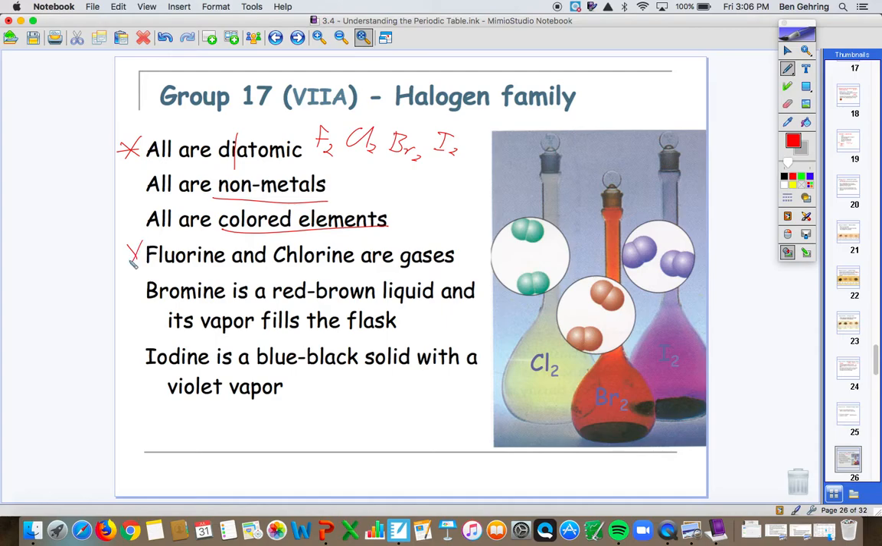Fluorine and chlorine are gases. Bromine is a liquid at room temperature. And iodine is actually a solid at room temperature. So this is kind of unique. You have gases, you have one of the two liquids on the periodic table at room temperature, and you have a solid, all in the same family. But they are all found here because they have 7 valence electrons, and they are highly reactive. That is the reason they're diatomic, is they are highly reactive and don't want to be alone.